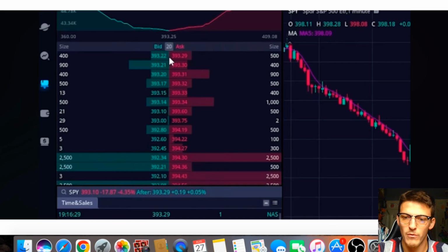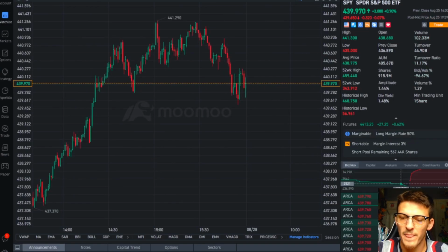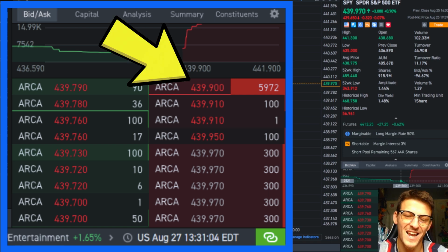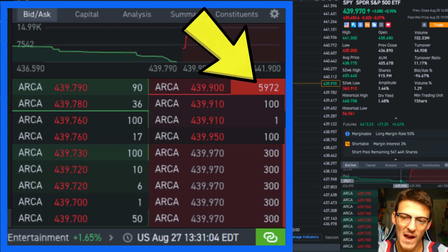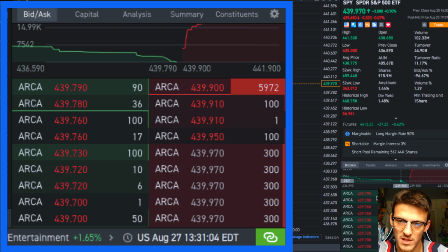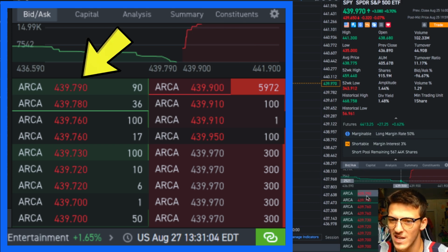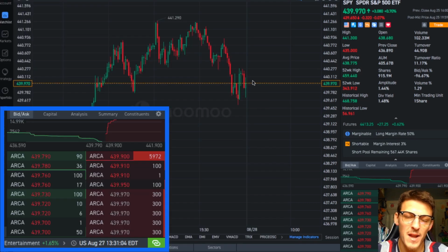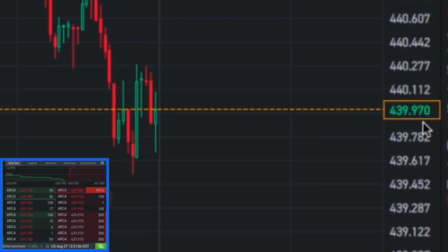Now we're just going to pause this and come over to a platform and take a look at the bid ask. Of course the market is closed, but if you take a look at the most recent bid versus the most recent ask, you will see that the lowest price somebody is willing to sell their shares at is $439.90, and they are attempting to let go of 5,972 shares. Now the highest price somebody is willing to pay is $439.79. So they are still about 11 cents off from hitting that ask. But if you take a look at that ask and see how many sellers are available there, or at least how much supply is available there, you will know that the SPY may or may not hit a wall when it comes up to that level, currently trading at $439.97.